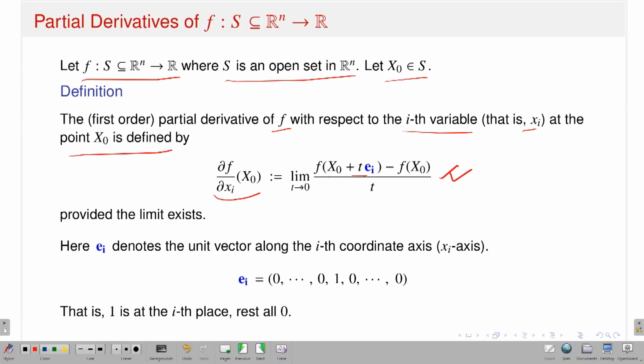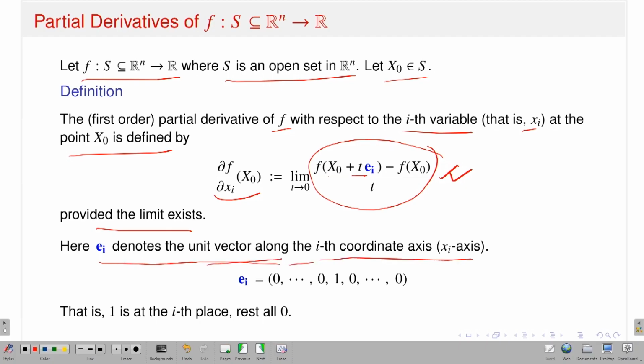Therefore, if I take the limit as t approaches 0 of f of x0 plus t ei minus f of x0, divided by t, and if the limit exists, then I will say that the partial derivative of f with respect to xi at the point x0 exists. Here ei denotes the unit vector along the ith coordinate axis, that is, the xi axis, whose ith position is 1 and the rest are 0.